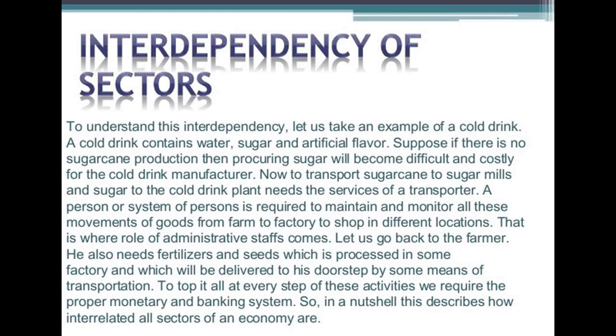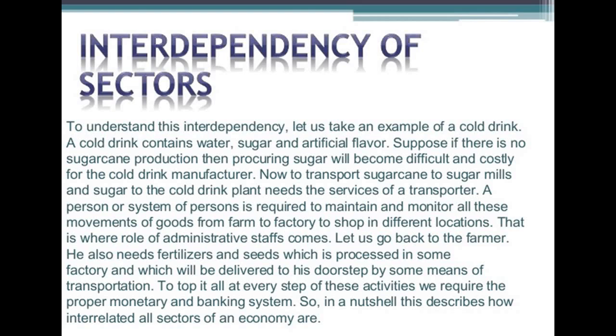Now to transport sugarcane to sugar mills and sugar to the cold drink plant, the services of a transporter are needed. Then a person or system of persons is required to maintain and monitor all these movements of goods from farm to factory to shop in different locations.